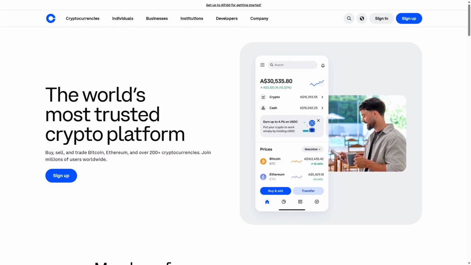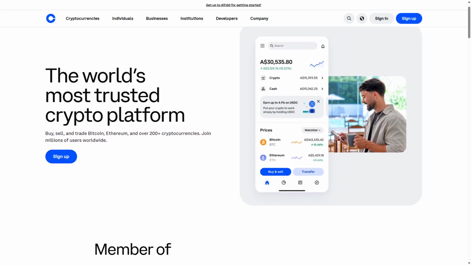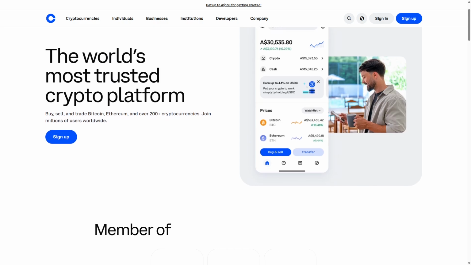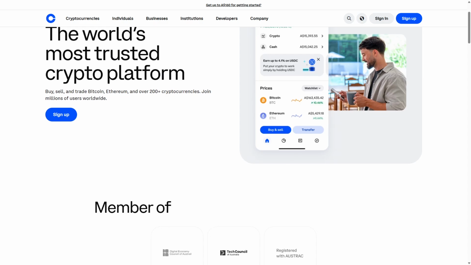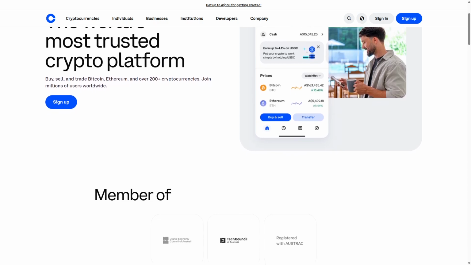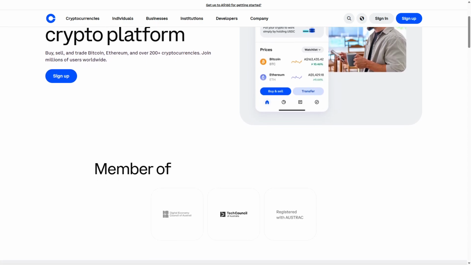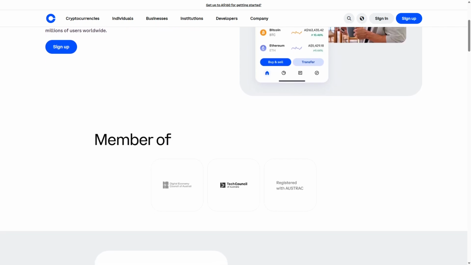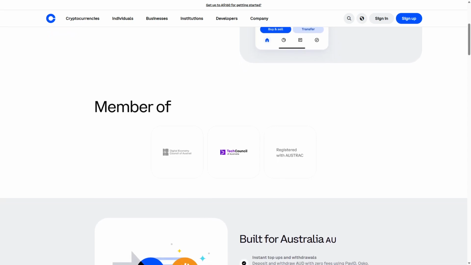Coinbase is a user-friendly cryptocurrency exchange designed for beginners and casual investors. It allows users to buy, sell, and store popular cryptocurrencies with an intuitive interface and easy navigation. The platform supports multiple payment methods and offers educational resources to help new users understand crypto basics. Coinbase operates with a strong focus on security and regulatory compliance, making it a trusted choice for first-time traders.